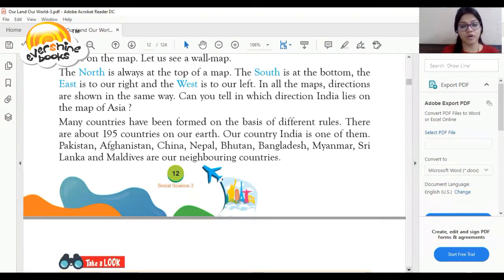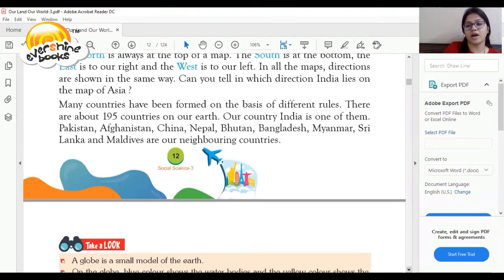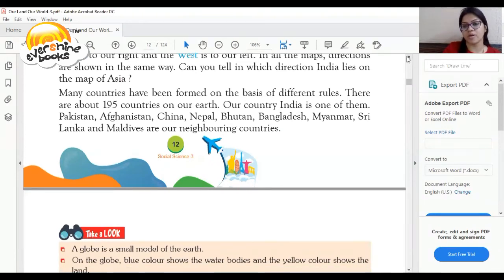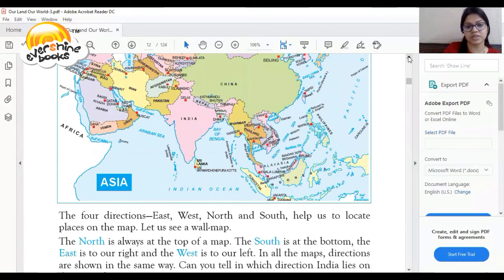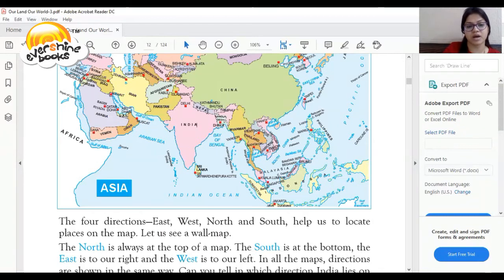How many countries are on our earth? There are 195 countries on our earth. कितनी countries हैं हमारे earth में? 195. Our country India is one of them. Pakistan, Afghanistan, China, Nepal, Bhutan, Bangladesh, Sri Lanka, and many others are our neighboring countries. जो हमारी countries के पास हैं, as you can see on my screen, Pakistan, Nepal, Sri Lanka, these are our neighboring countries.